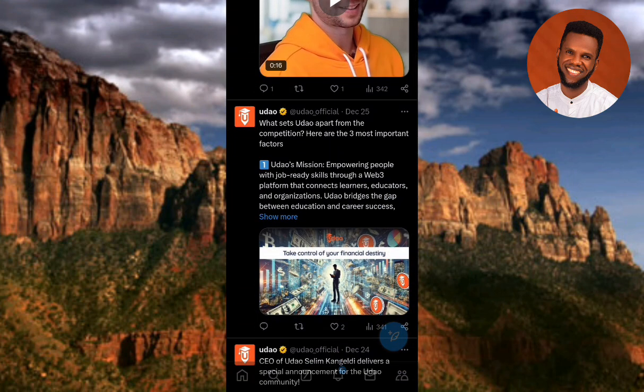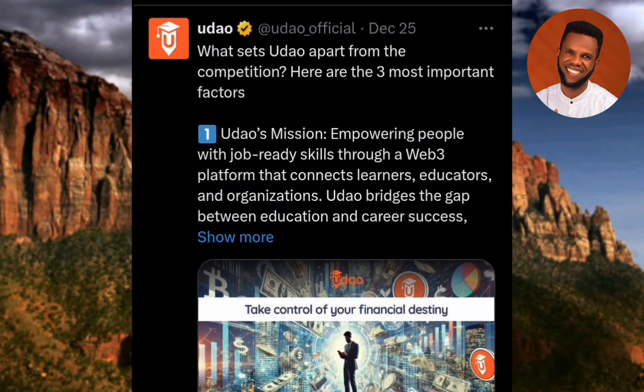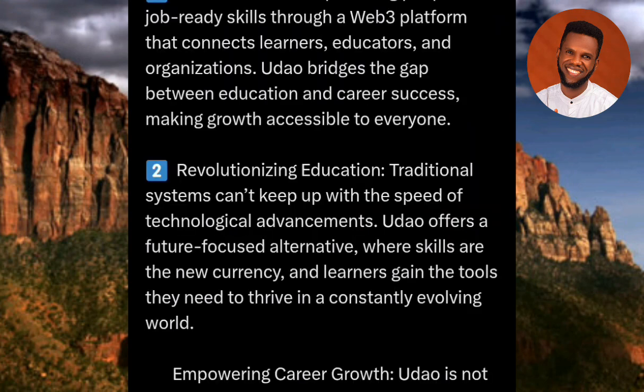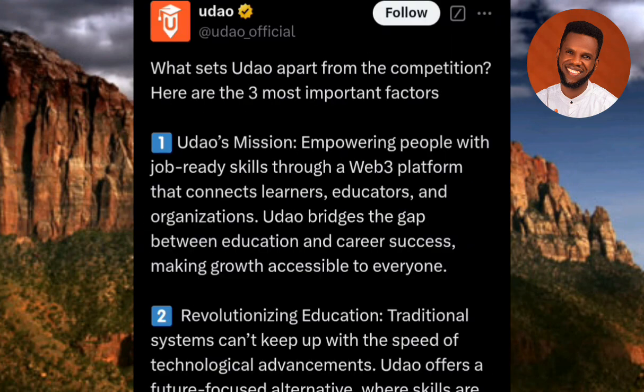So guys can see this post right there. It was made 25th of December. You can see what's written there: what sets UDAO apart from the competition. Here are 3 most important factors. Let me tap on show more. So guys, now you can see the first one: UDAO's mission. Empowering people with job-ready skills through a Web3 platform that connects learners, educators, and organizations. UDAO bridges the gap between education and career success, making growth accessible to everyone.